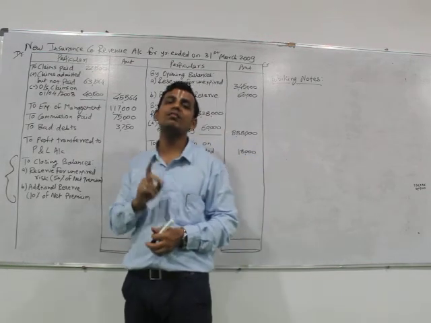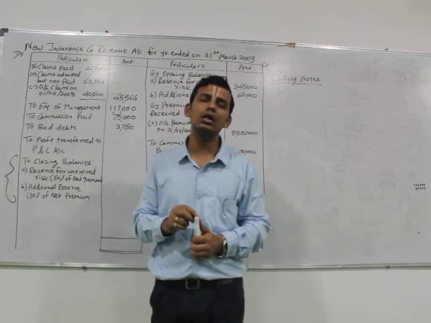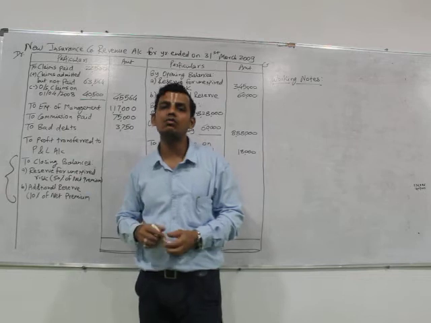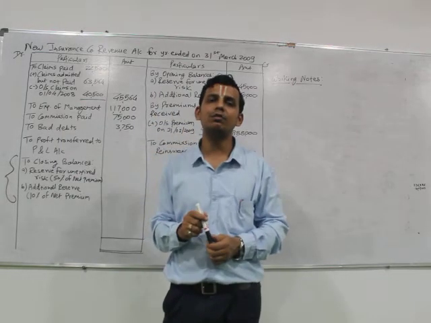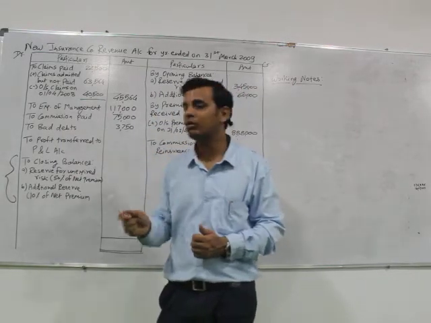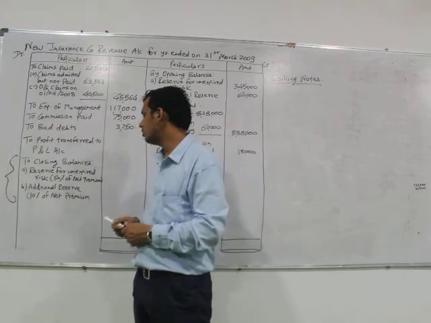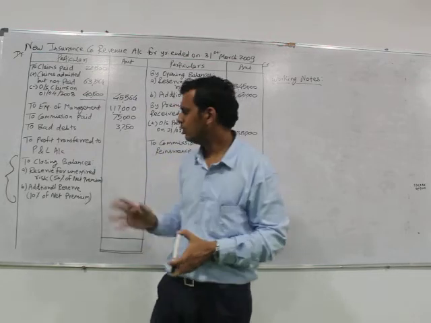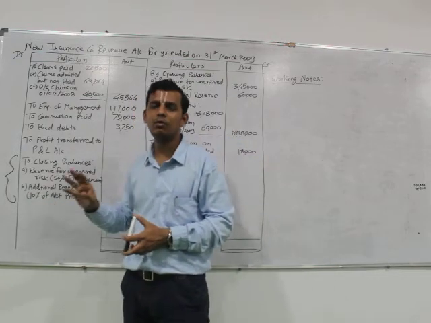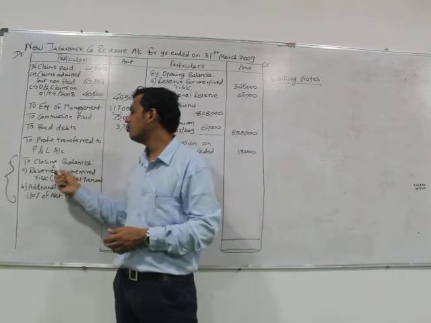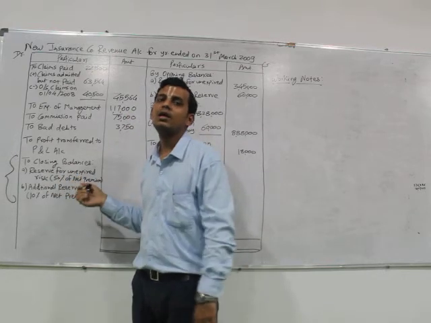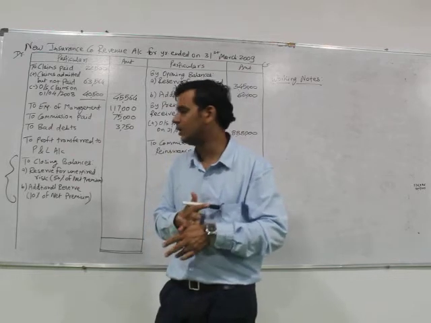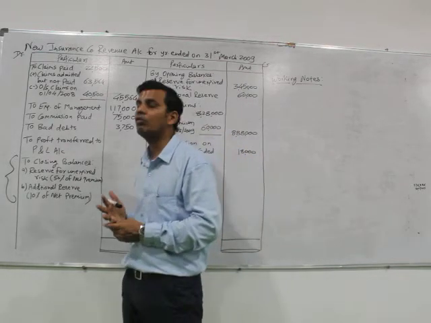What criteria we discussed when we were discussing the pro forma of the revenue account: for the reserve for unexpired risk, for marine it is 100% of premium, and for other insurance it is 50%, whereas for additional reserve the percentage would be provided in the adjustment. In this problem it is said 10%, hence we are providing 10%. Similarly, reserve for unexpired risk would be 50%, because the nature of the insurance has not been specified and the adjustment states 50% of net premium.